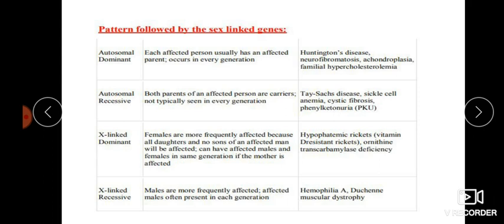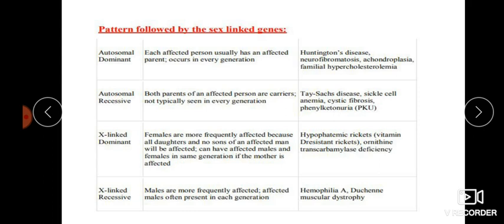Examples are Huntington's disease, neurofibromatosis, achondroplasia, and familial hypercholesterolemia. Suppose your parents have high cholesterol. Obviously at a mature age, 35 or 40 plus, you may also have the chances of getting cholesterol. But that is not 100 percent, you may not get it. It's up to your lifestyle.